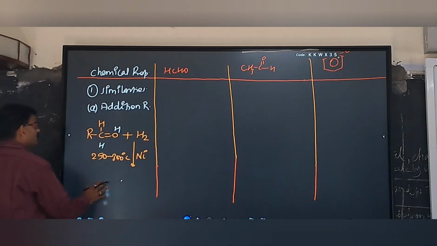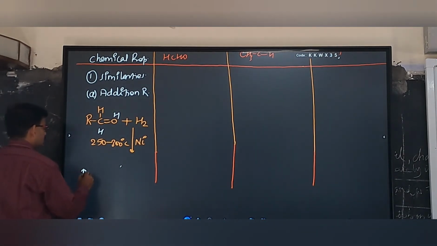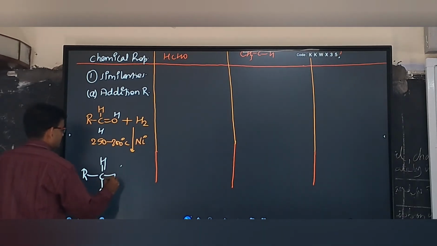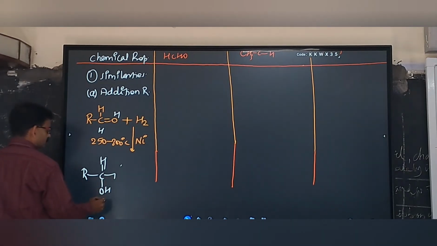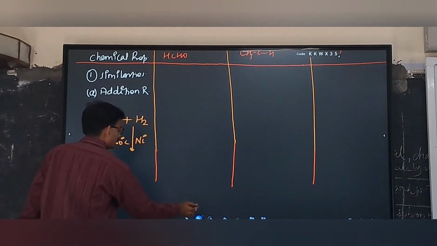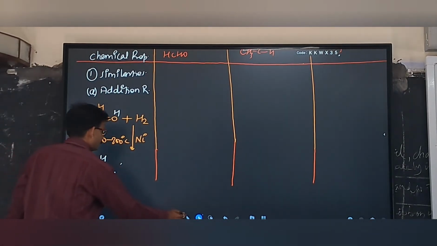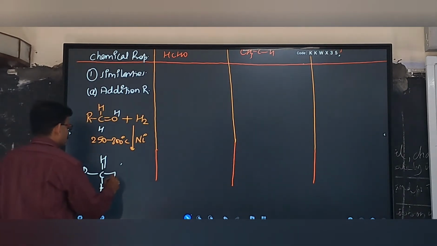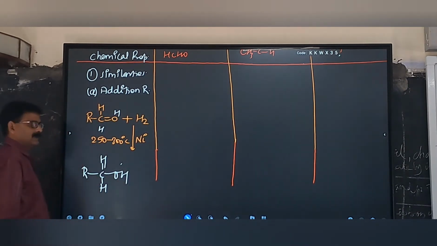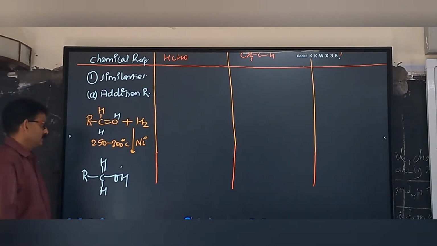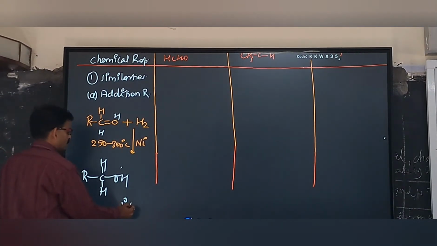Now what will be the product formed? RCH2OH. Now this is an alcohol of which category, primary or secondary? Primary. The primary alcohol is formed. Right?